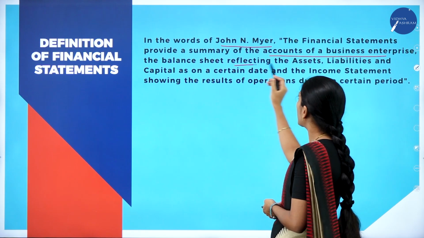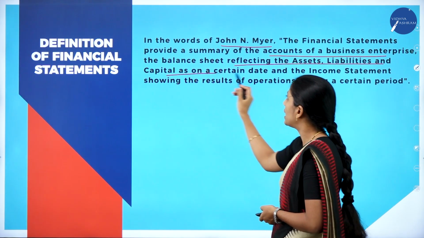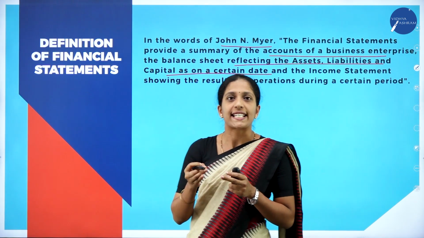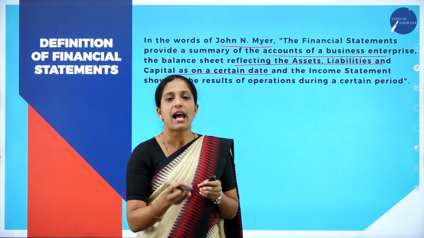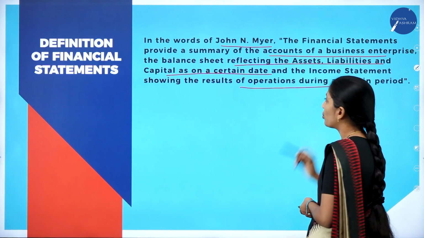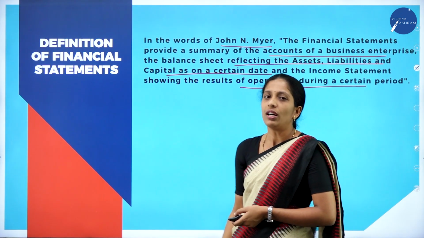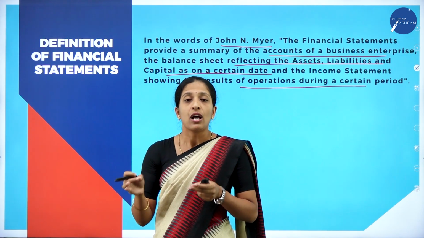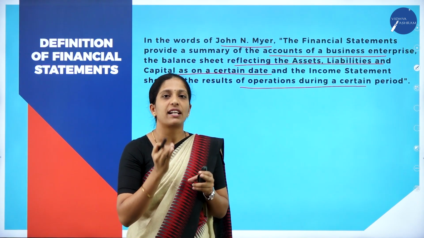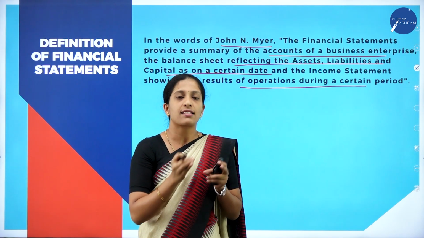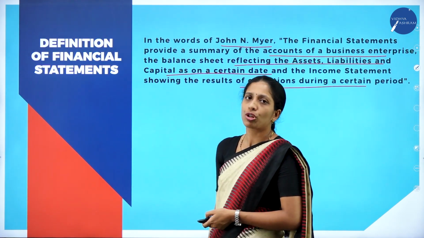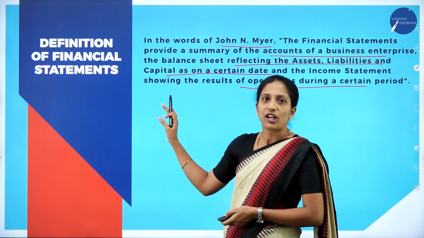The balance sheet reflecting the assets, liabilities and capital as on certain date. So what does that financial statement contain? It contains assets, liabilities and capital of the business, showing the results of operation during the accounting period. So during that particular accounting period, whatever transactions have taken place throughout the year will be presented in a summary form which contains assets, liabilities and capital of the business. So that was the definition of financial statement. So hope you are clear about it.